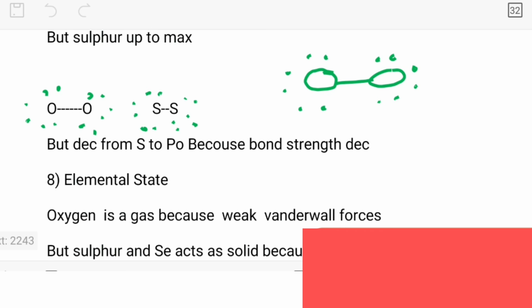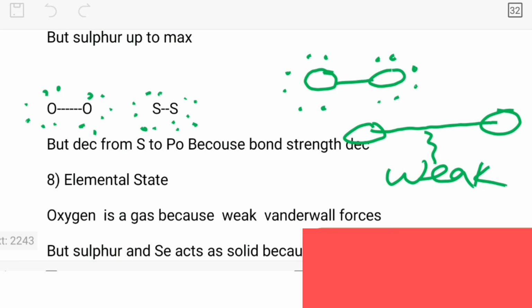Due to the repulsion, the oxygen single bond length will increase, and when the bond length increases, its bond strength becomes weak. Is that clear to you?